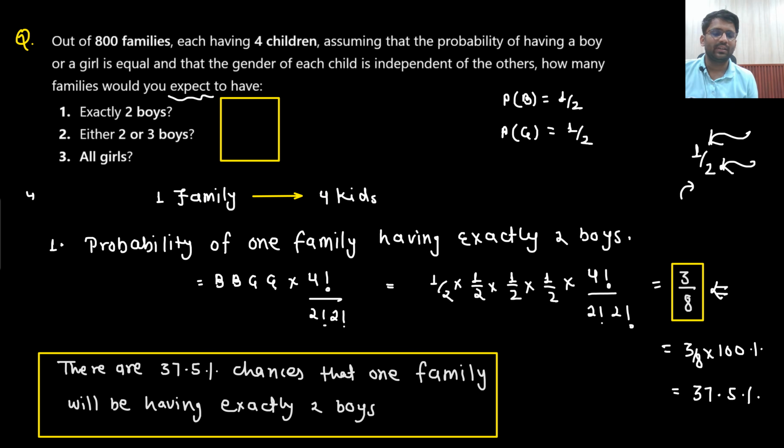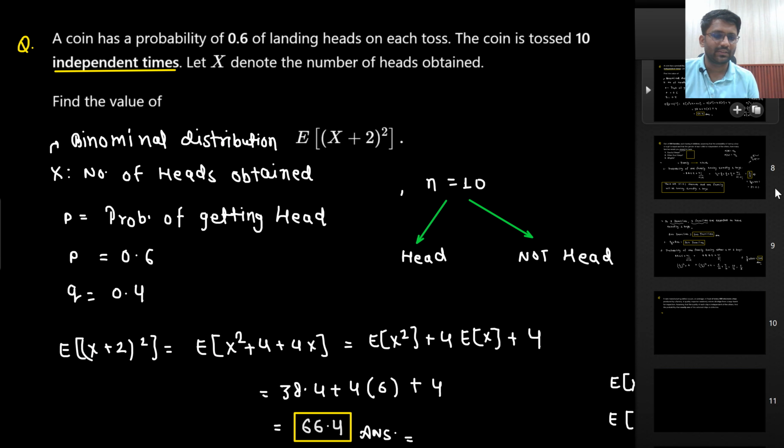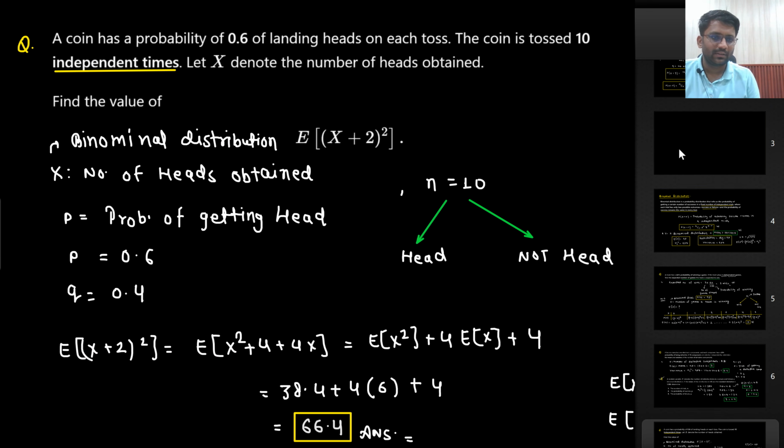Next question is all girls. So the chance would be girl, girl, girl, girl. So what is the probability?